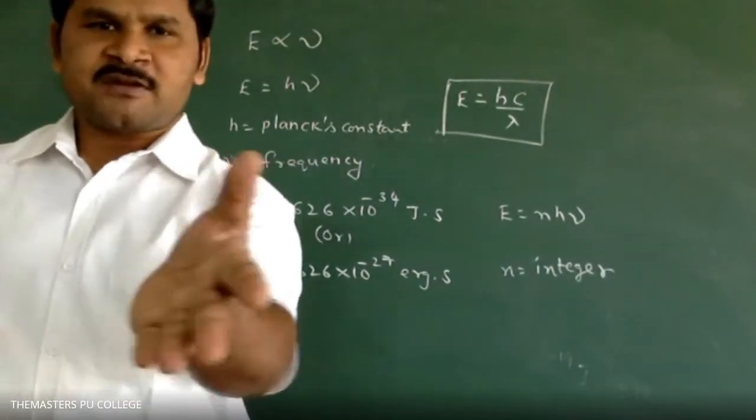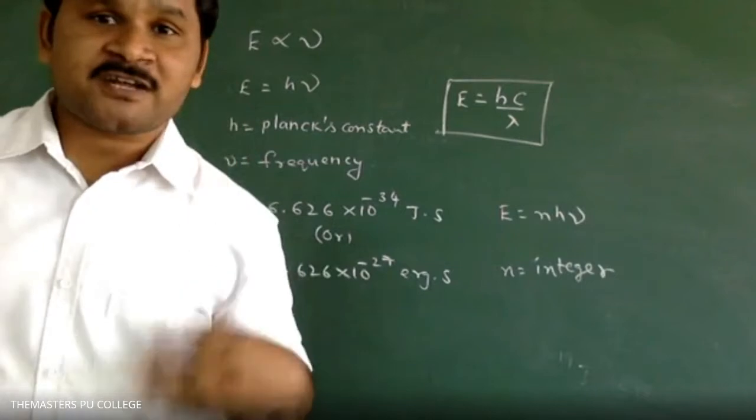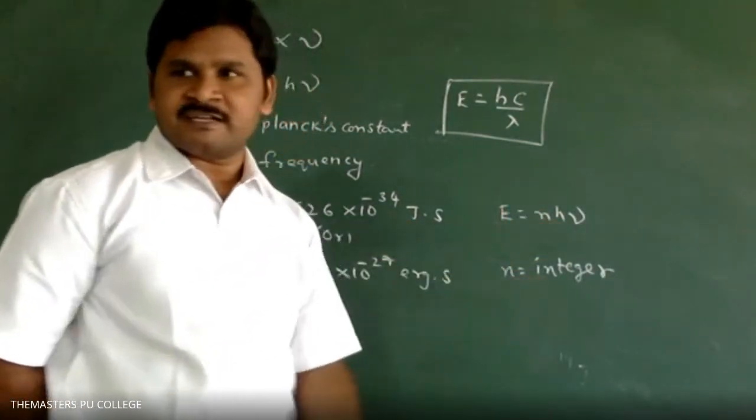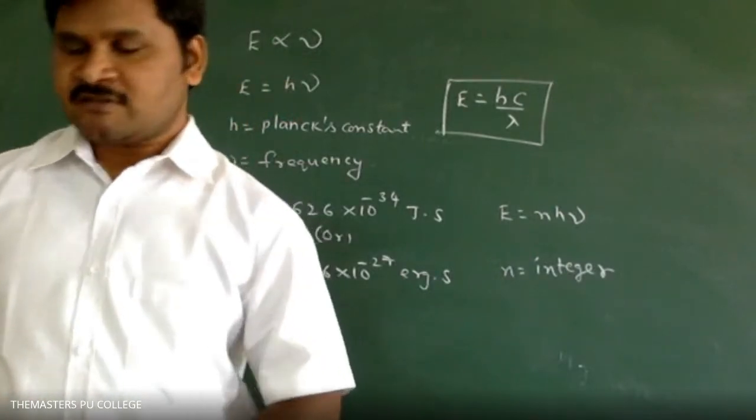So how many photons are emitted means you have to take the n value. n is equal to E by h nu, you will get. That's all. You will get positive values only.